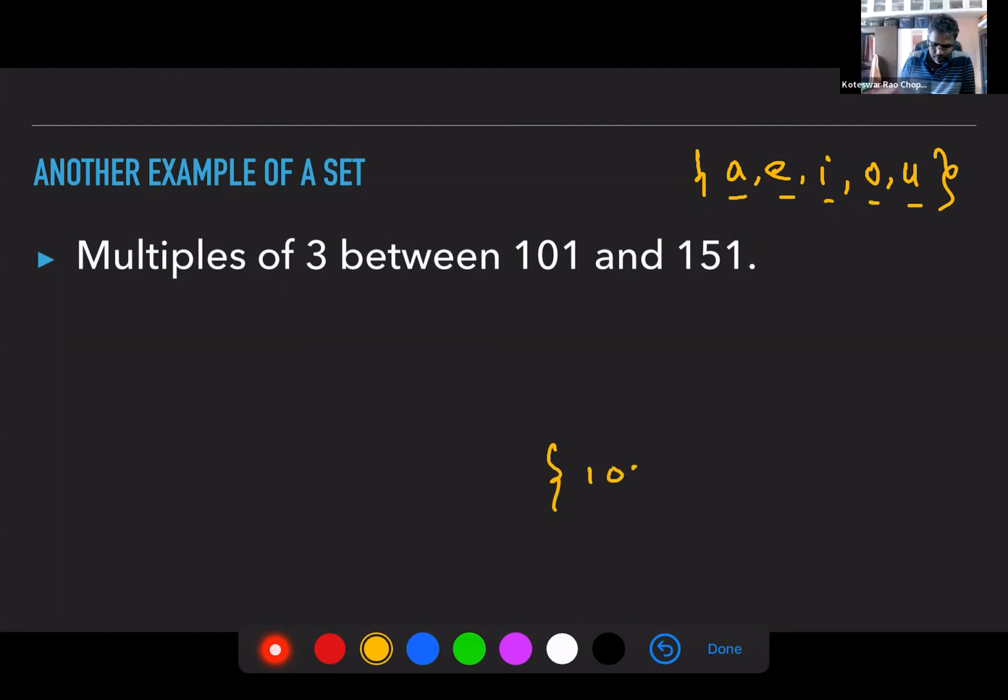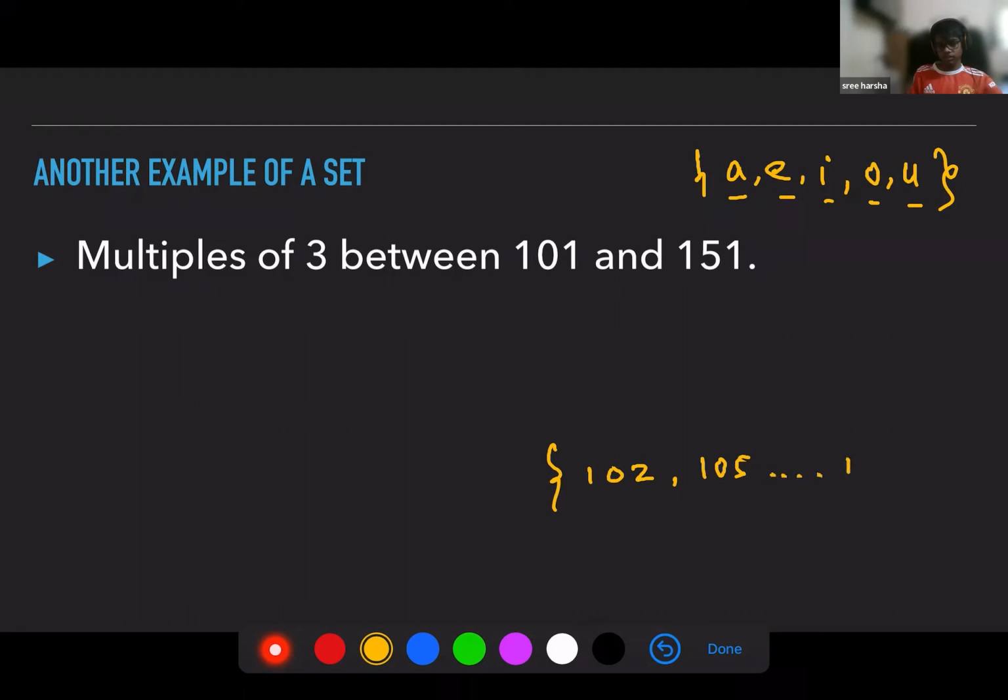102. So you divide 102 by 3 and see if it gets divided or not. If it gets divided, you will put it here. Om, can you tell me one more number here? Next one is 105, sir. 105. Okay, and so on. You can go on. Let's say, what do you think is the last number in this set?